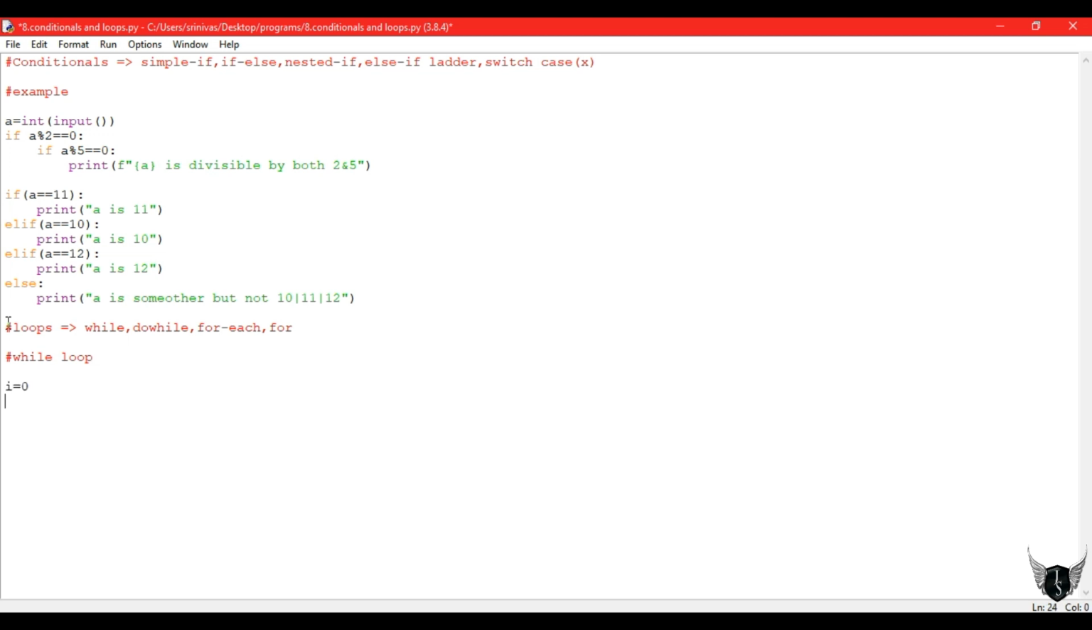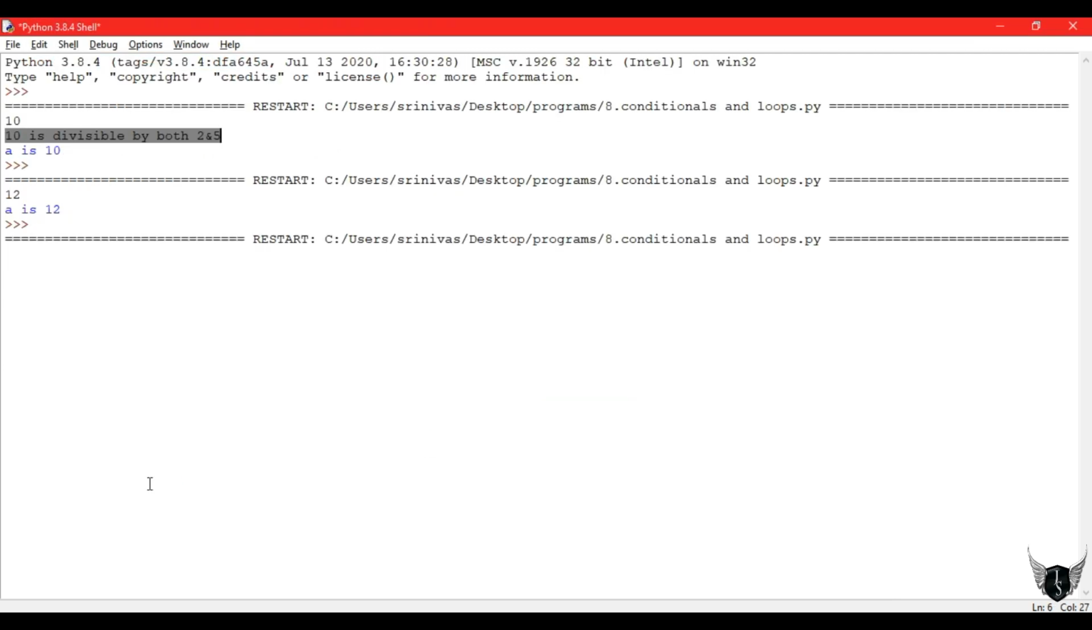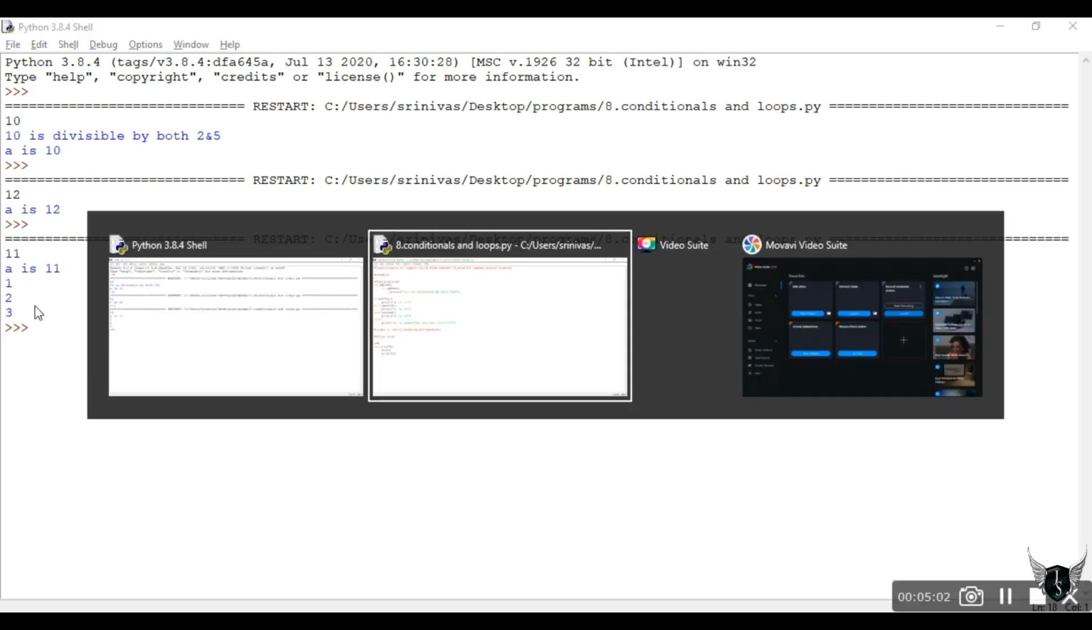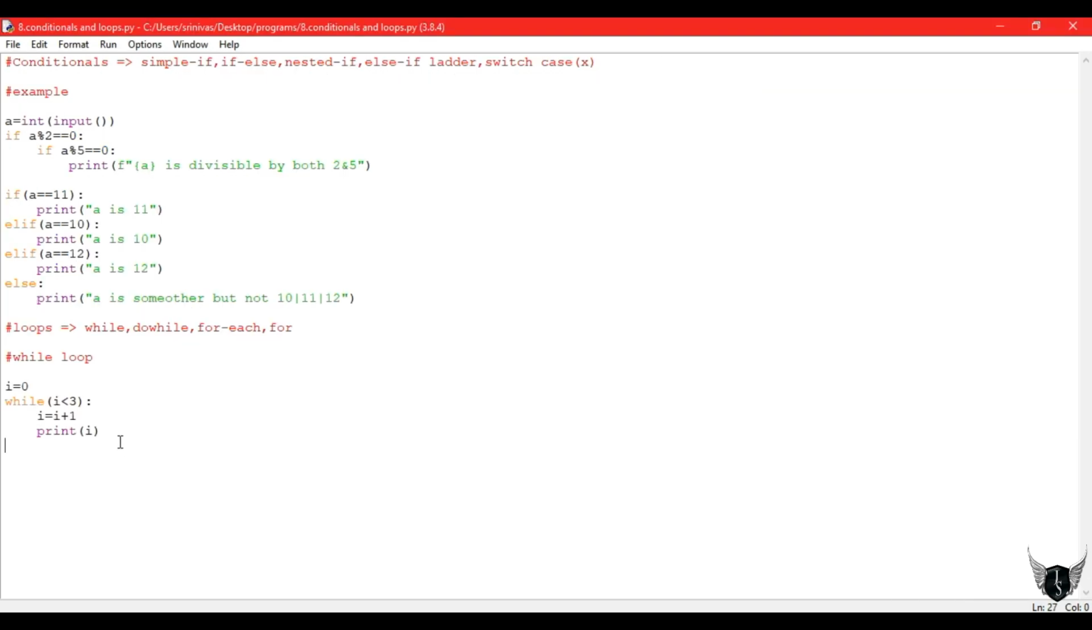Coming to the while loop, let's take a value i equal to 0. Starting from i equal to 0, we write i less than 3. I am pre-incrementing this, i equal to i plus 1. We can write i plus plus directly also. Then we print the i value. First the value is incremented and then it's printed. So 0 is incremented to 1 first, so 1 is printed first, again 2, again 3. After 3, it fails the condition and the while loop gets out.